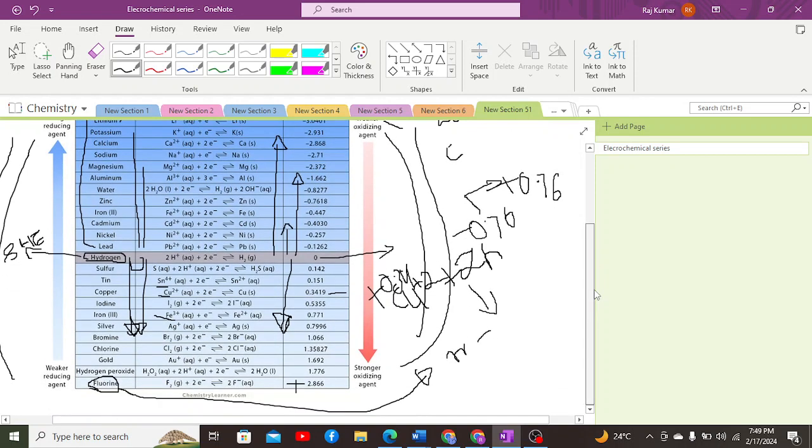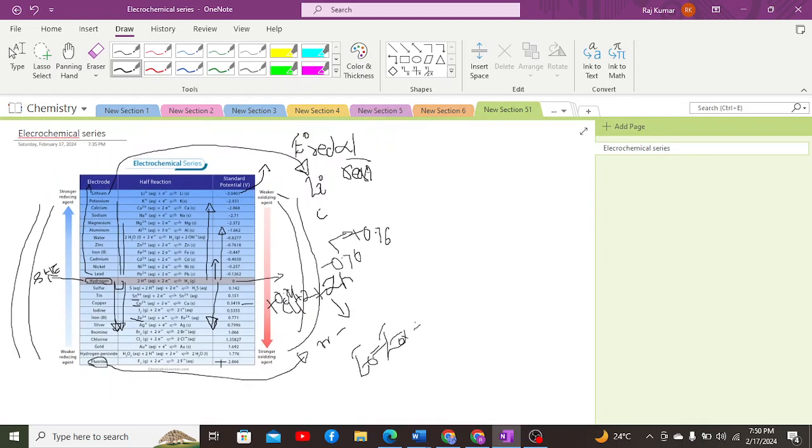Now when we add both of these values, the cell potential will be equal to the oxidation potential plus the reduction potential, right? This is right. Okay, after that, there's another method of finding this.